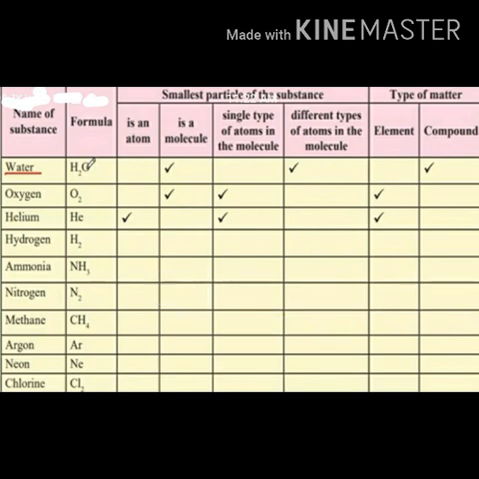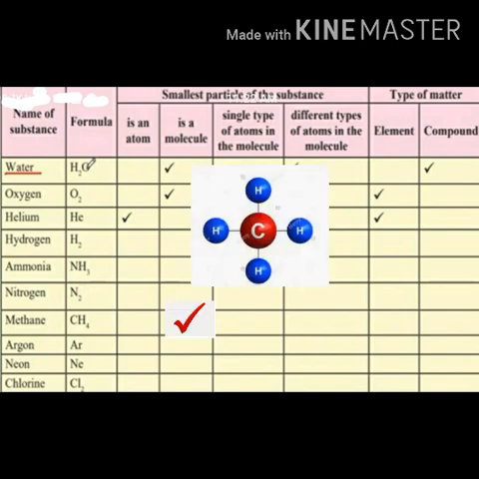Number 7, methane. Formula is CH4. Methane is a molecule because here four hydrogen atoms are bonded to one carbon atom. Different types of atoms are present in the methane molecule, that is carbon atom and hydrogen atom, and methane is a compound because it is formed from two types of chemical elements.